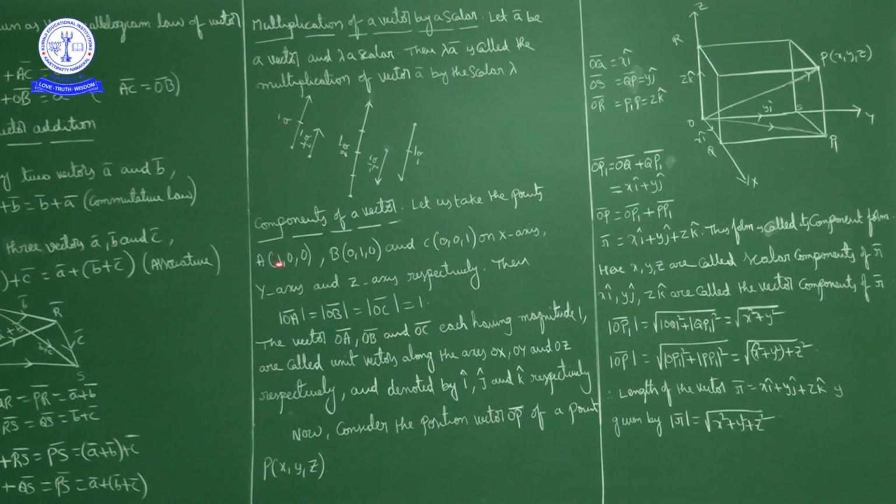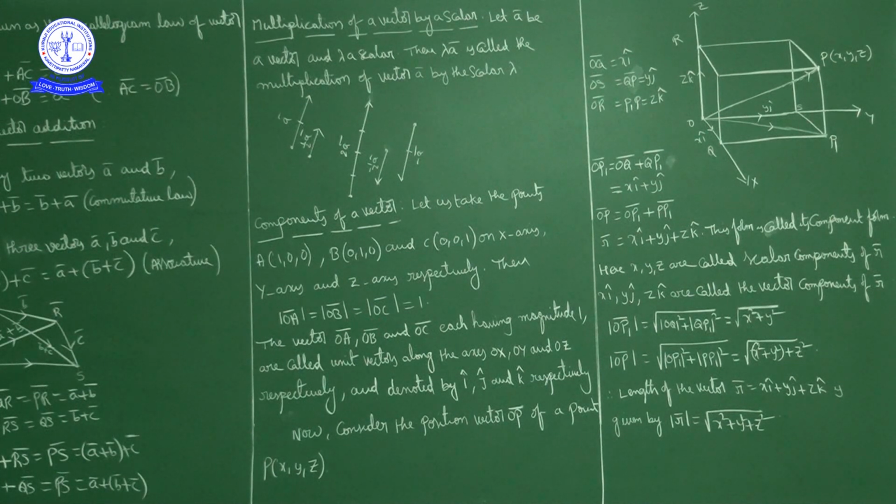Point A is 1 0 0, point B is 0 1 0 and point C is 0 0 1. If you calculate the distance between the origin and point A, mod OA bar, mod OB bar or mod OC bar, all are equal to 1.